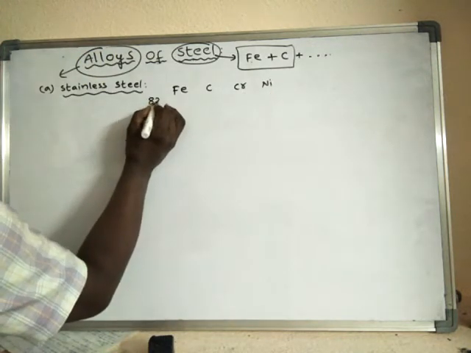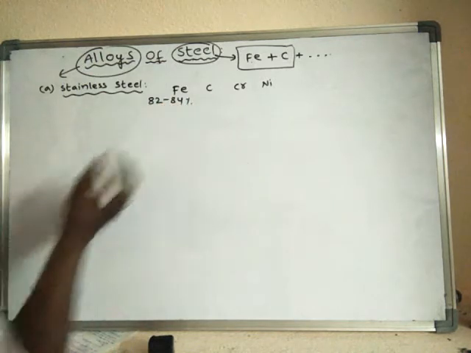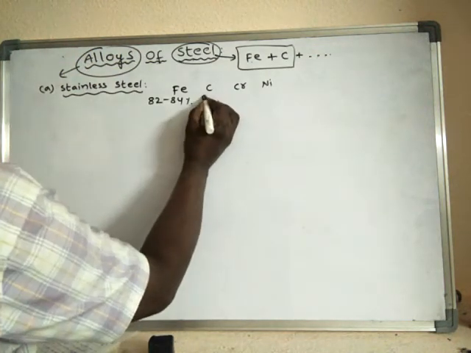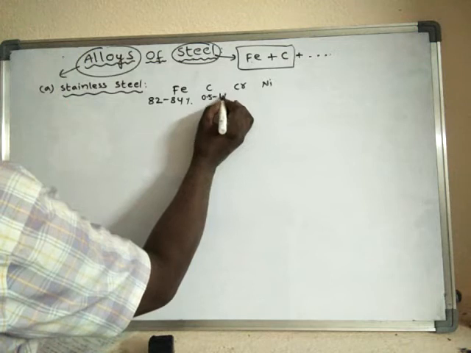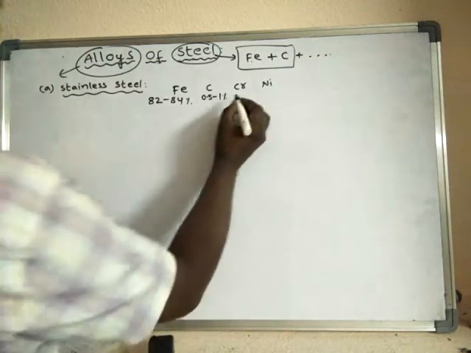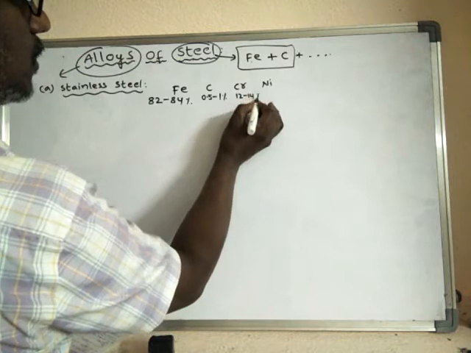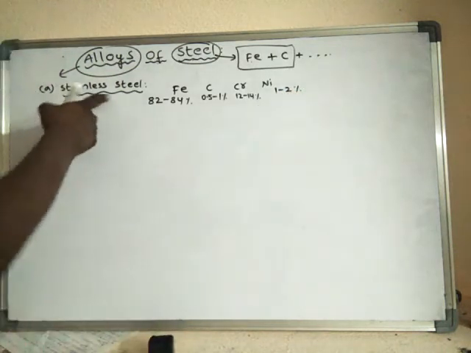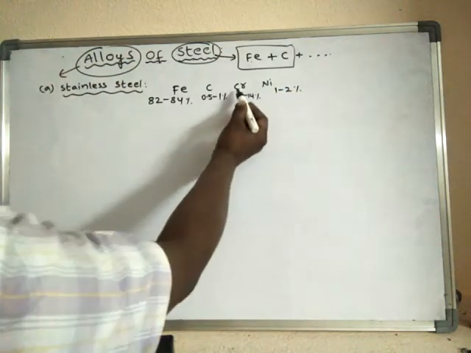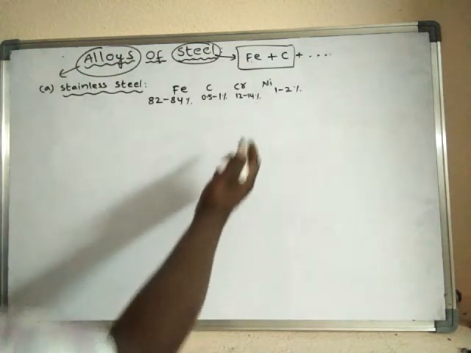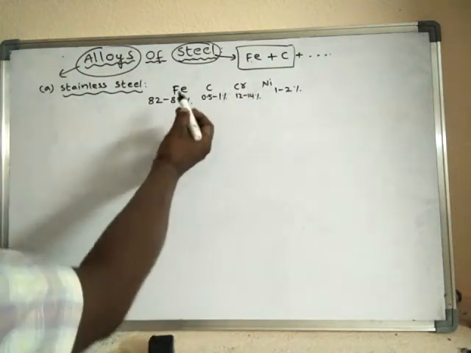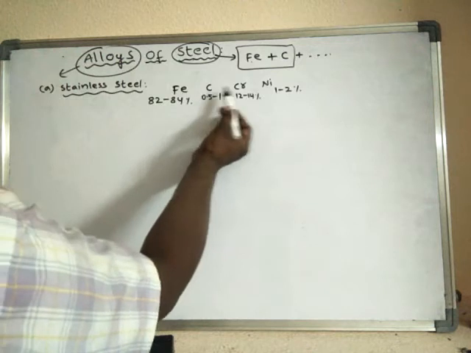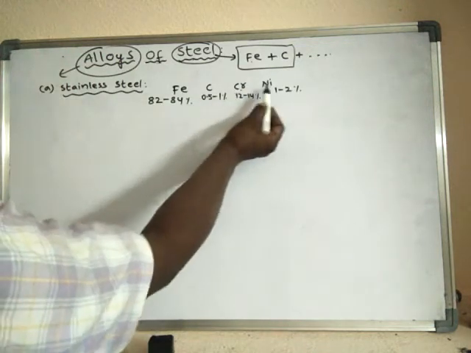Iron is 80 to 84 percent, carbon is around 0.1 to 1 percent, chromium is around 12 to 14 percent, and nickel is 1 to 2 percent. Along with iron and carbon, stainless steel contains chromium and nickel also.